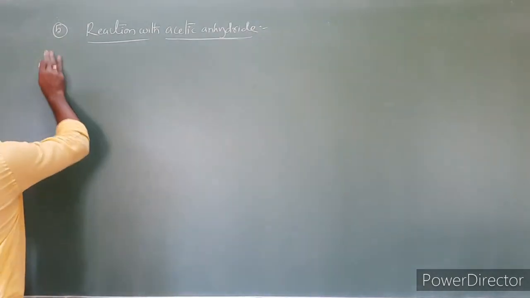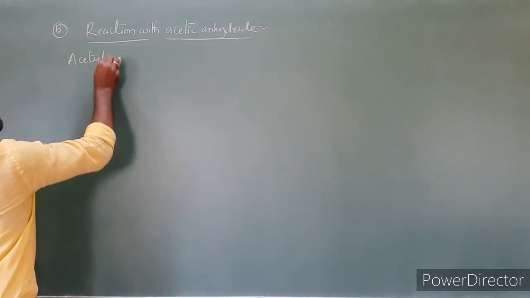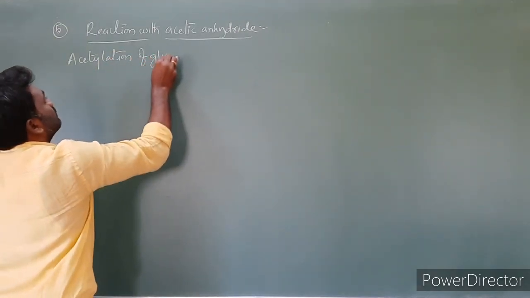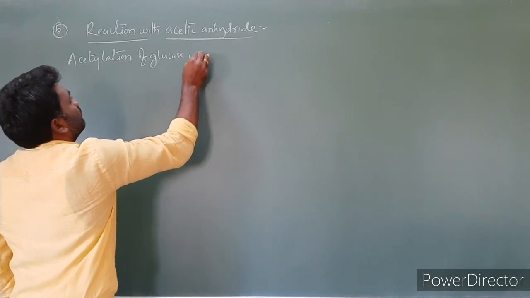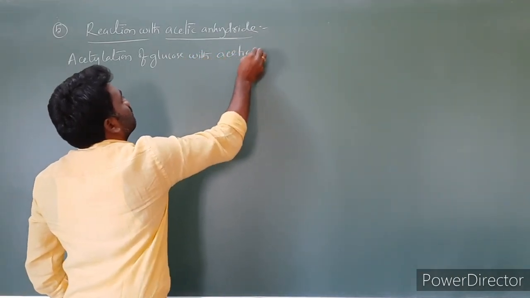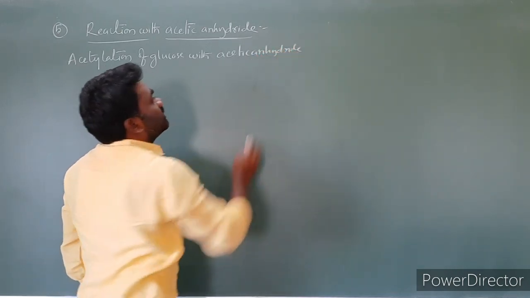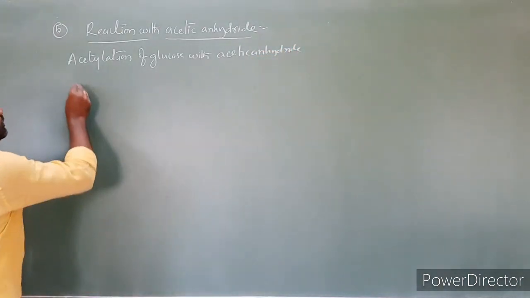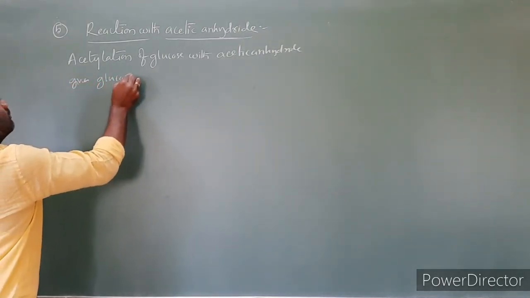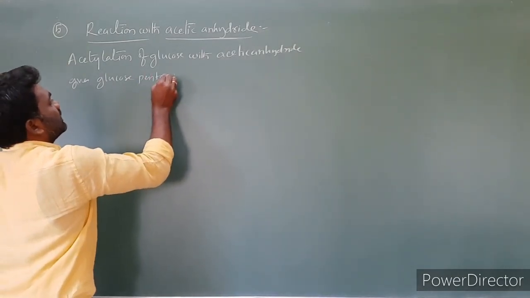Let us write the first statement: acetylation of glucose with acetic anhydride gives glucose pentacetate.